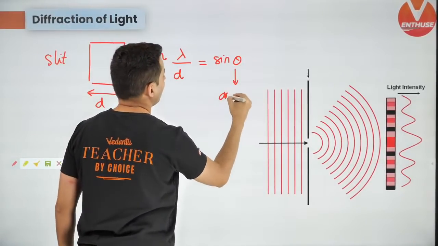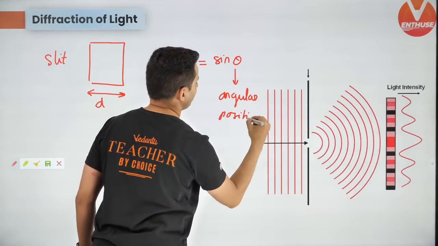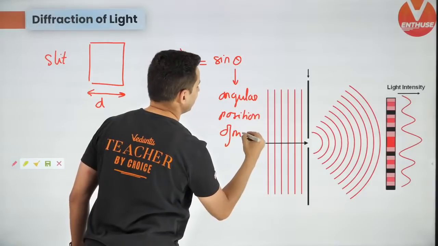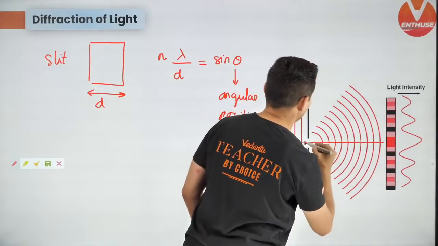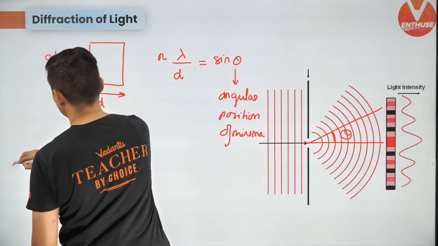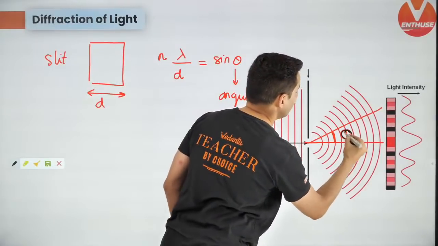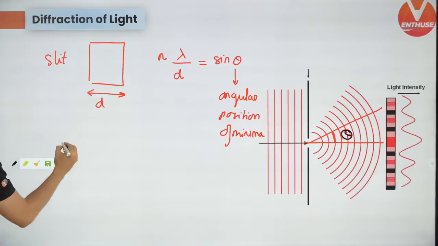This is your angular position of minima. So that theta will be this theta over here, which will tell you at what angle you are going to get the minima. This is for a slit.